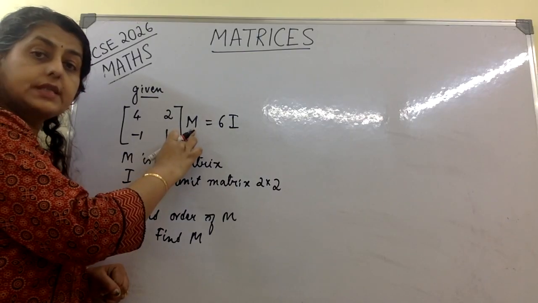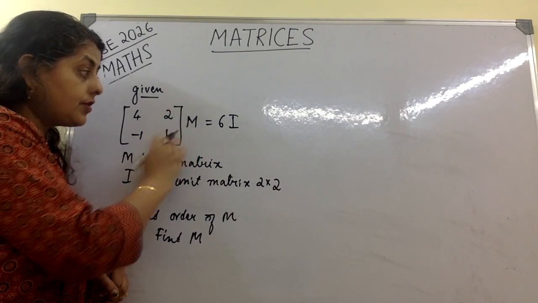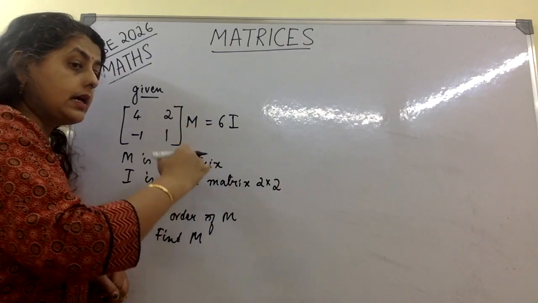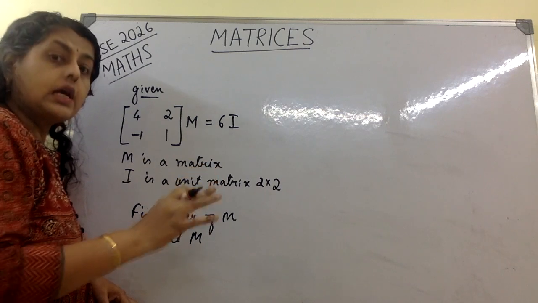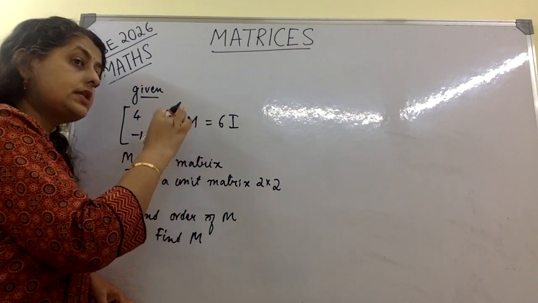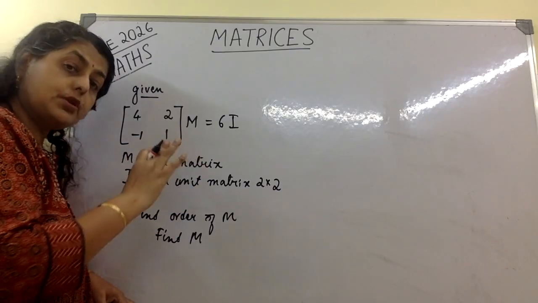They have given a matrix M. They want the order of this matrix, and the matrices are in product form, and 6 into I is a unit matrix of the order 2 by 2, it's given. How do we find the order of the matrix M? Just go through it and note the point where you can go wrong.